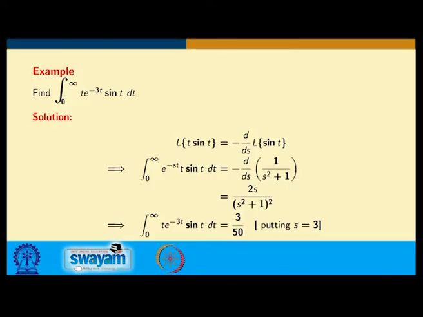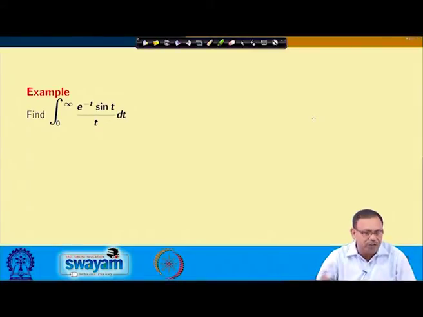So, if I have to do it quickly again, I will just show it. The Laplace transform of t sin t is this, so that this integral is minus d/ds. From here I am getting 2s by (s square plus 1) whole square, and if I evaluate as s approaches 3, the value becomes 3 by 50.